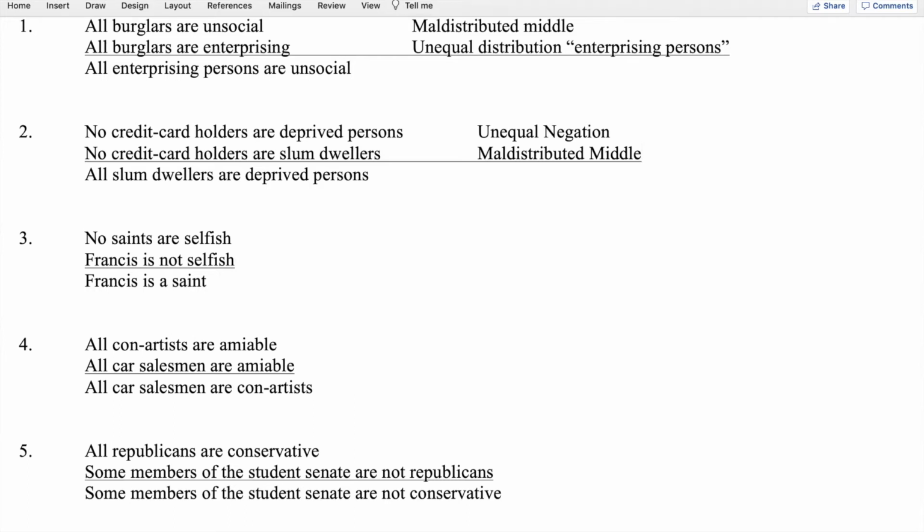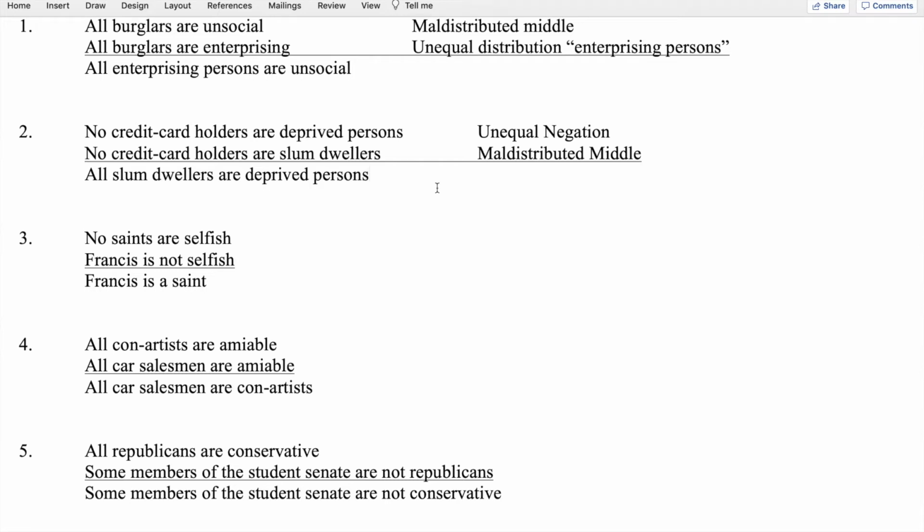Then we can look at the end terms, and the end term slum dwellers is distributed in the conclusion and distributed in the second premise. In the conclusion, it appears as the subject term of a universal, and in the second premise, it appears as the predicate of a negative. And so in both cases, that's distributed, and so that one's okay.